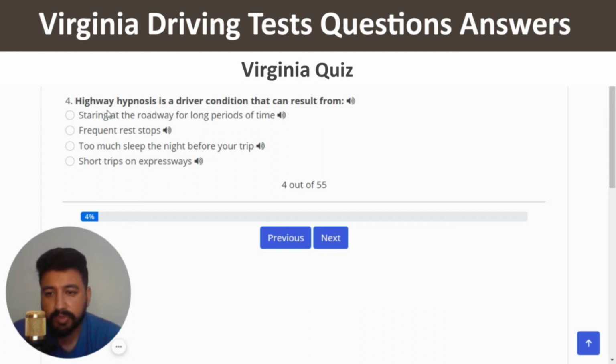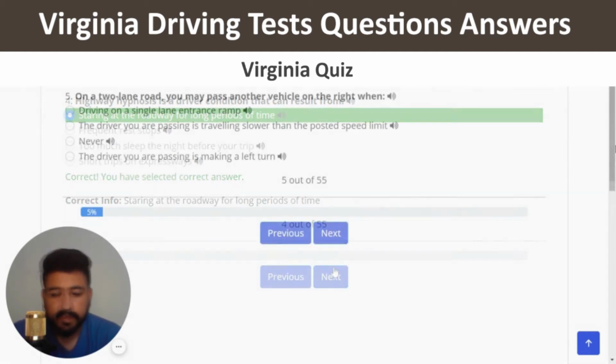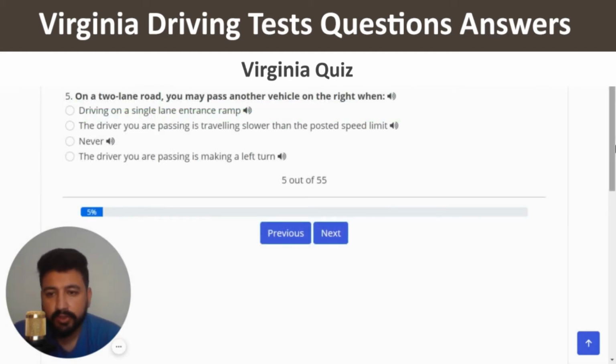So I'm going to click on the first option. Correct, and next. The fifth question is on a two-lane road, you may pass another vehicle on the right when. The right answer is the driver you are passing is making a left turn. So I'm going to click on the last option.